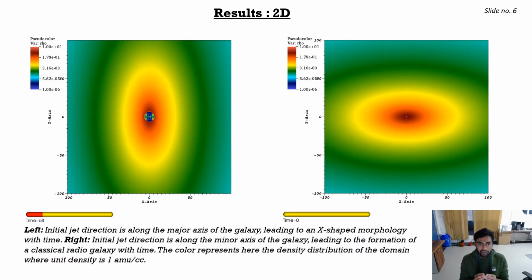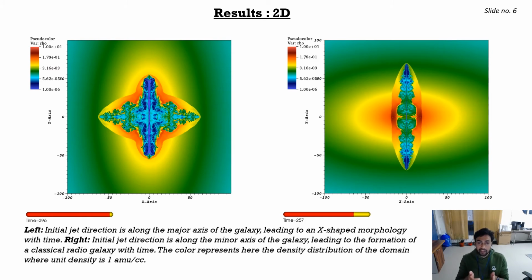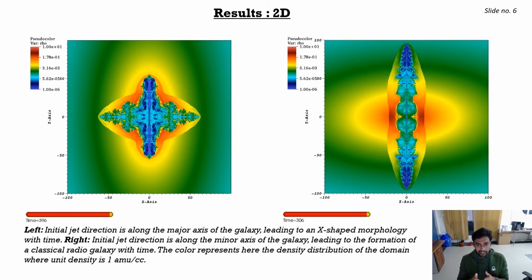In this slide, we have represented the first result of our 2D axisymmetric run. In the left video we can see the evolution of the jet in a triaxial medium, where the jet ejection axis is along the major axis of the galaxy, which leads to the formation of an X-shaped morphology. Whereas in the right video, the jet ejection axis is along the minor axis of the galaxy, which leads to the formation of a classical radio galaxy, satisfying the condition suggested by Capetti et al. based on the backflow model.